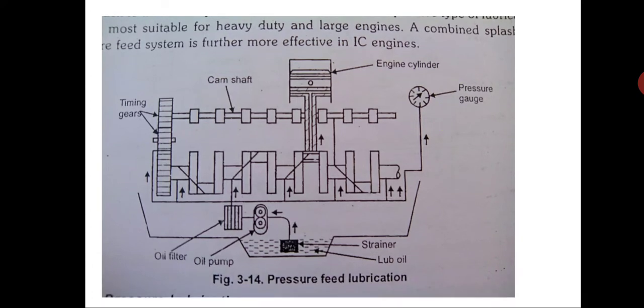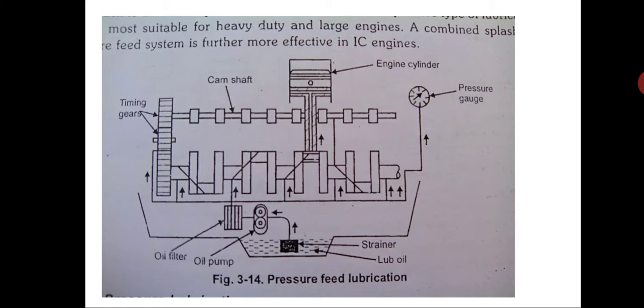You can see there is an oil sump at the bottom. In the oil sump there is a strainer. Strainer means a metal wire mesh, so that it will remove foreign materials. From the strainer it goes to the lube oil pump, and after the lube oil pump there is an oil filter. The oil filter is like a very small micron filter. From the oil filter the oil will go onward.